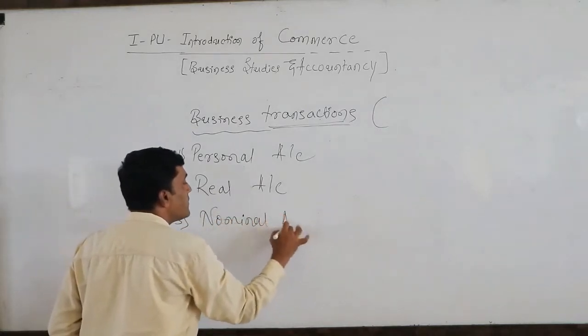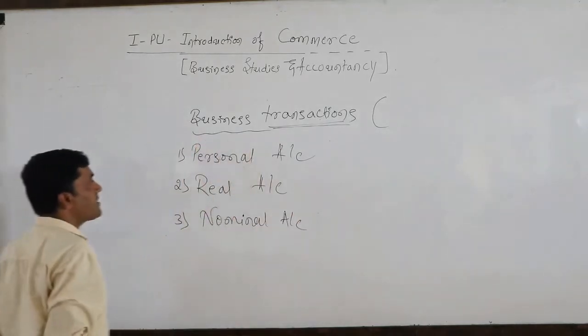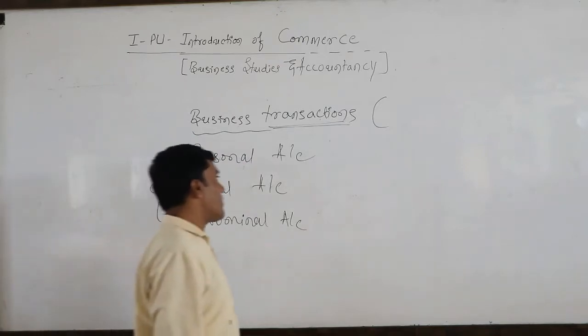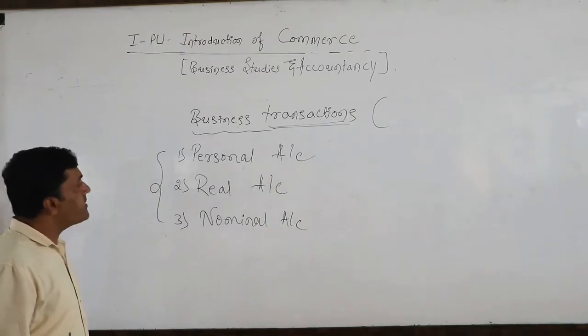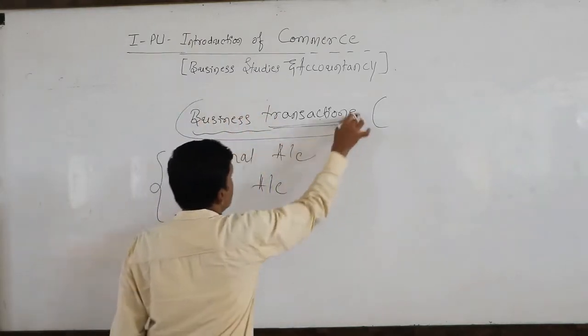Account, nominal account. So whenever you are going to say this is a business transaction, we need all three classifications of accounts. So if any one among these three is absent, we cannot say it is a business transaction.